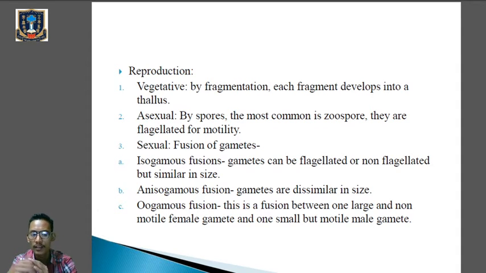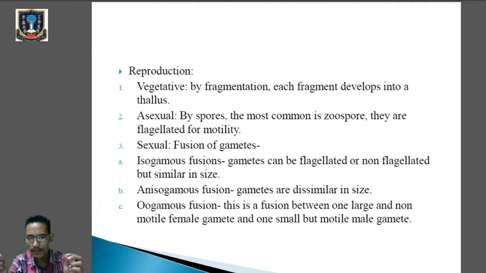They don't multiply here by means of formation of gametes or by the fusion of gametes. So in vegetative mode, algae reproduce by means of fragmentation. Whenever they mature, they will break into several fragments, and each fragment will develop into a thallus. Clear? And will give rise to a new algae.